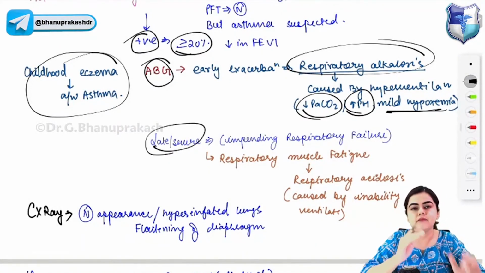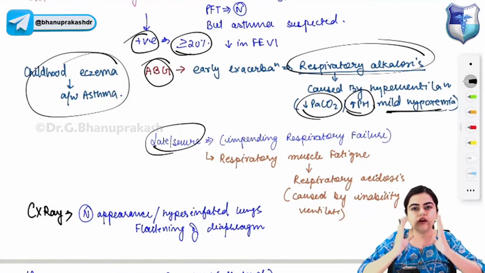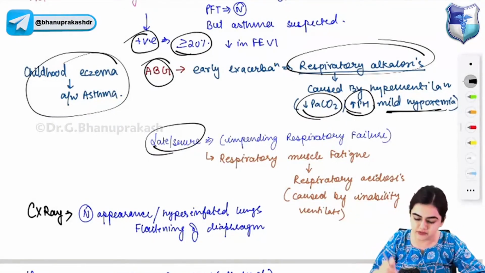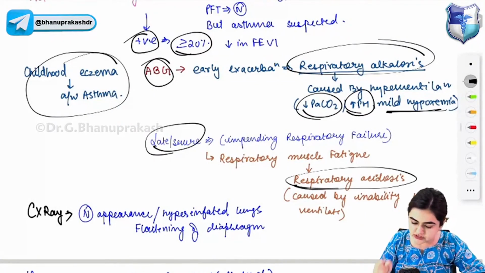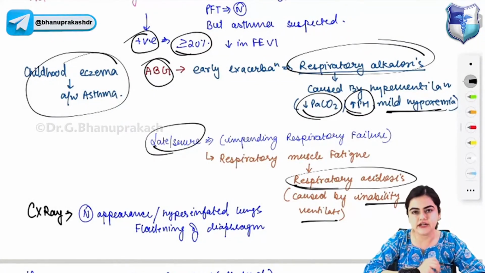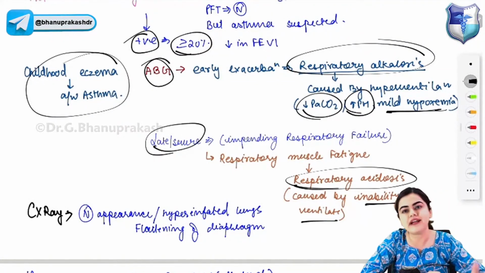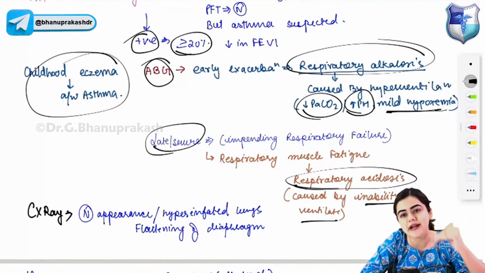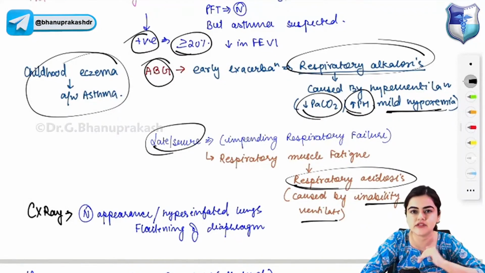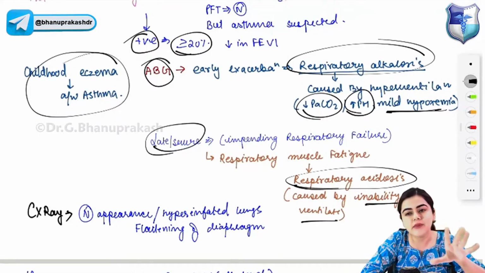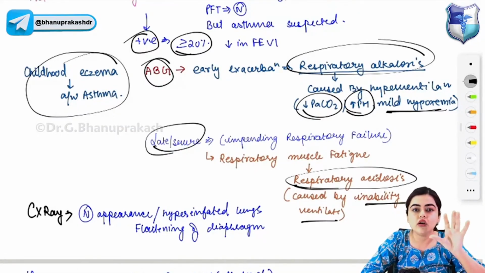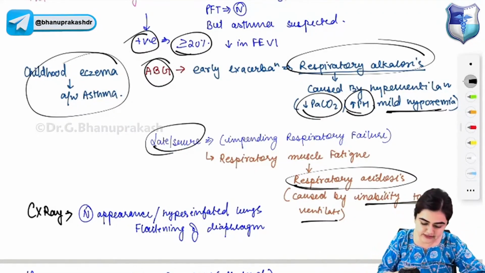The respiratory muscles will go into fatigue, and due to impending respiratory failure, there will be respiratory acidosis caused by inability to ventilate. So in early asthma, you will find respiratory alkalosis. In late asthma or severe asthma, due to impending respiratory failure or respiratory muscle fatigue, you will find that there is respiratory acidosis. Clear?